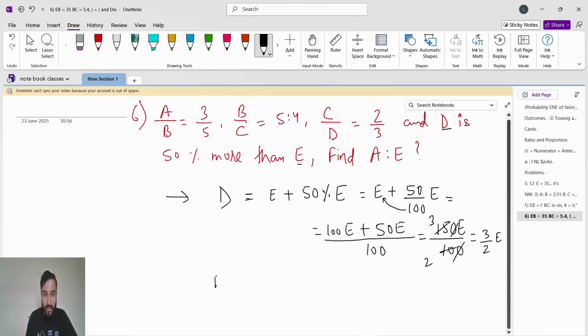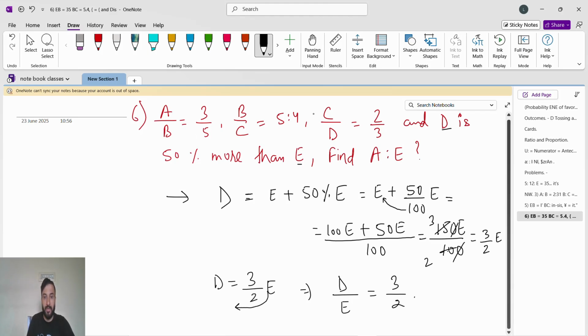So what are we getting? We are getting D equals 3 by 2 E. So what do we have to find? A by B is given, B by C is given, C by D is given. We have to find D by E. So for D by E, I will bring E to this side, and it will get divided. D by E equals 3 by 2. See, we got the value.